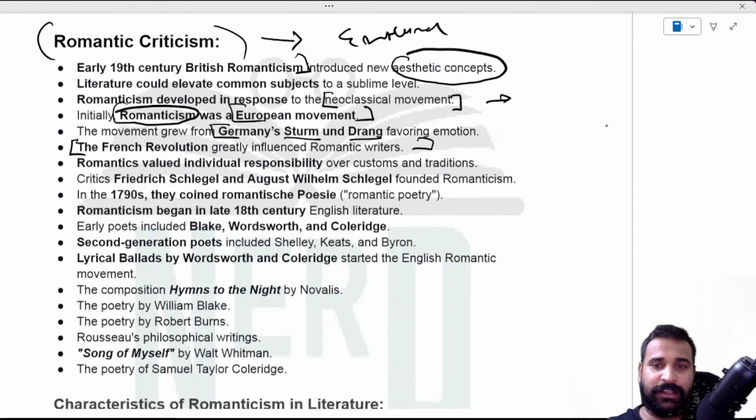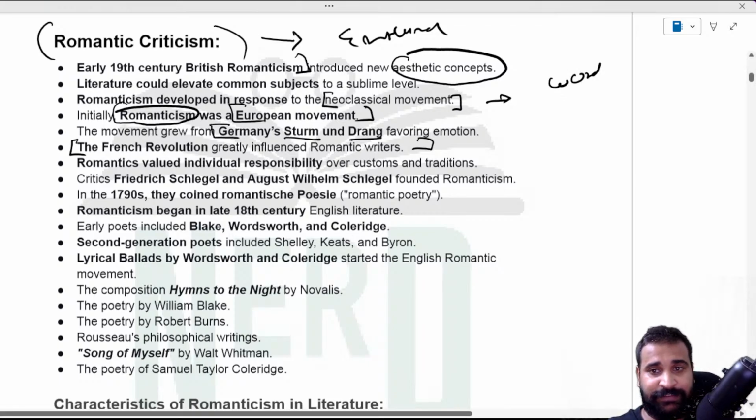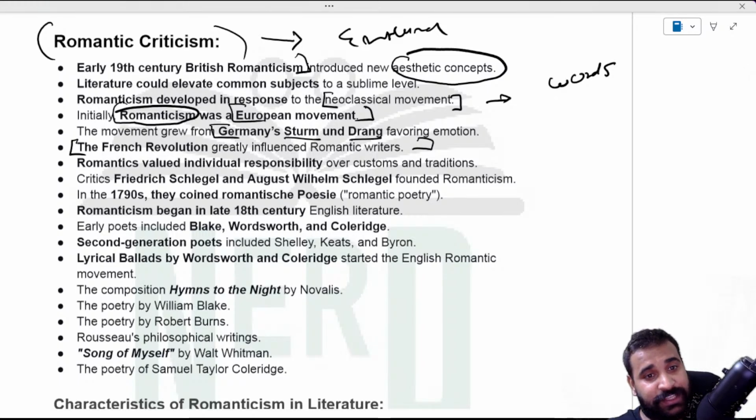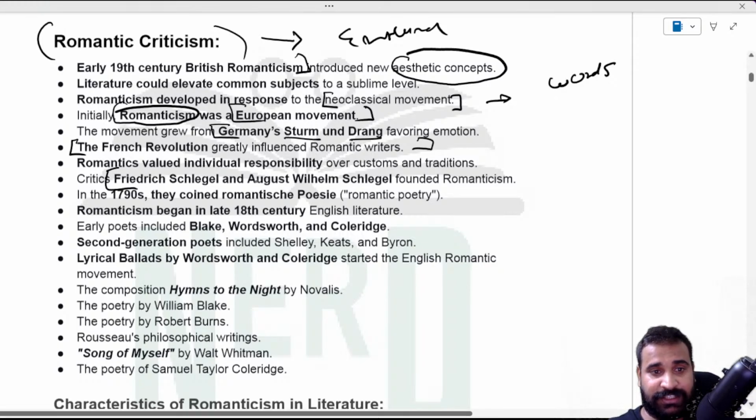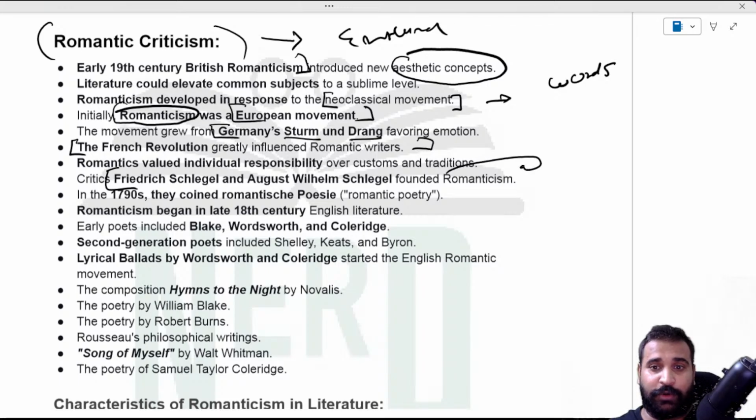You might be thinking that Wordsworth started it with the manifesto, the Preface to Lyrical Ballads. But you should know a lot of things happened before it came to England. We have Friedrich Schlegel and August Wilhelm Schlegel.